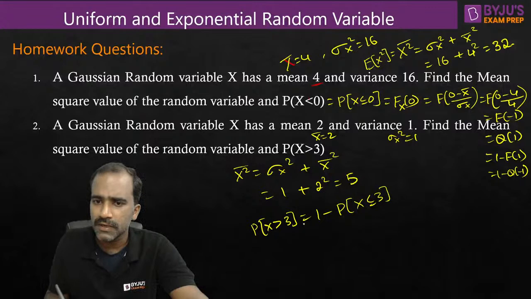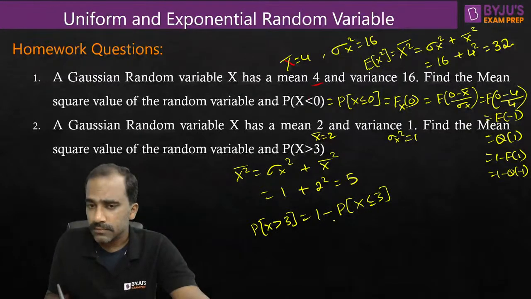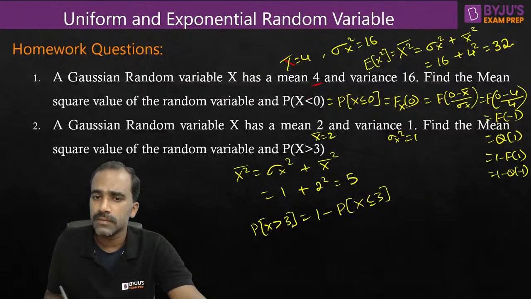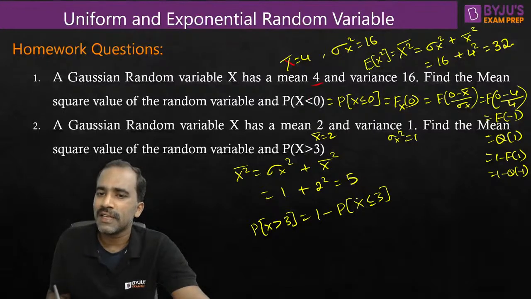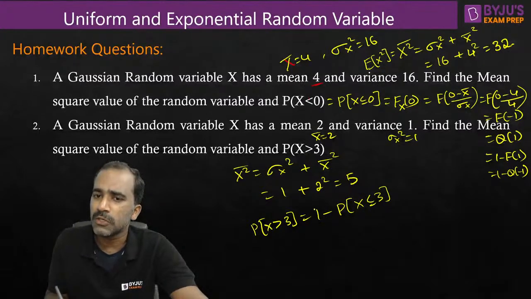So this one and this one represent the same answer, right? Here they are asking us to find the probability of x taking values greater than 3. Since the total probability is 1, from that we remove the probability of the values we are not interested in. So that we effectively get the probability of the random variable taking values greater than 3.